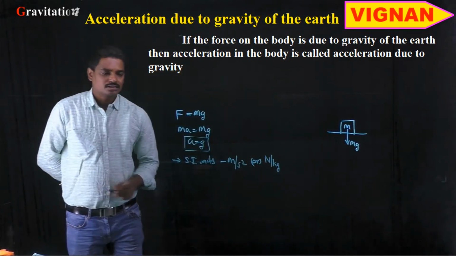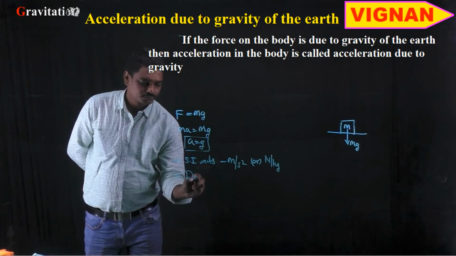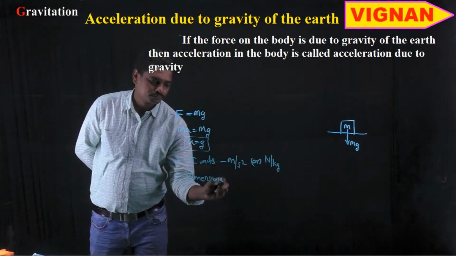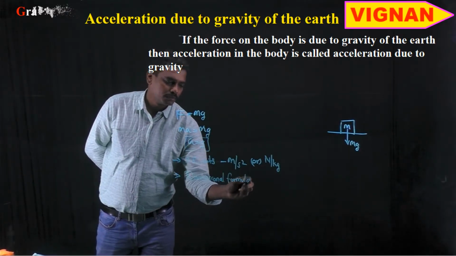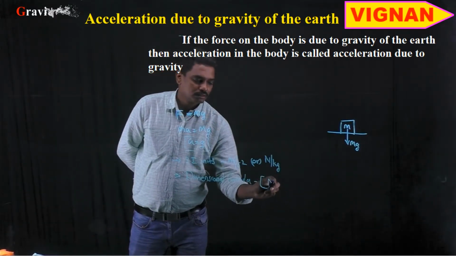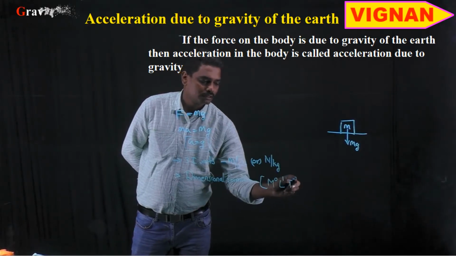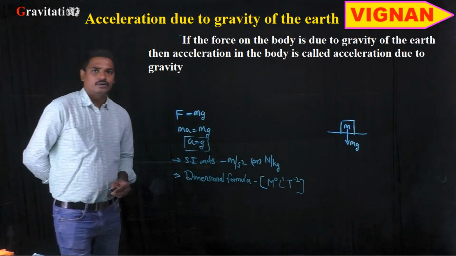And the dimensional formula is M power 0, L power 1, T power minus 2.